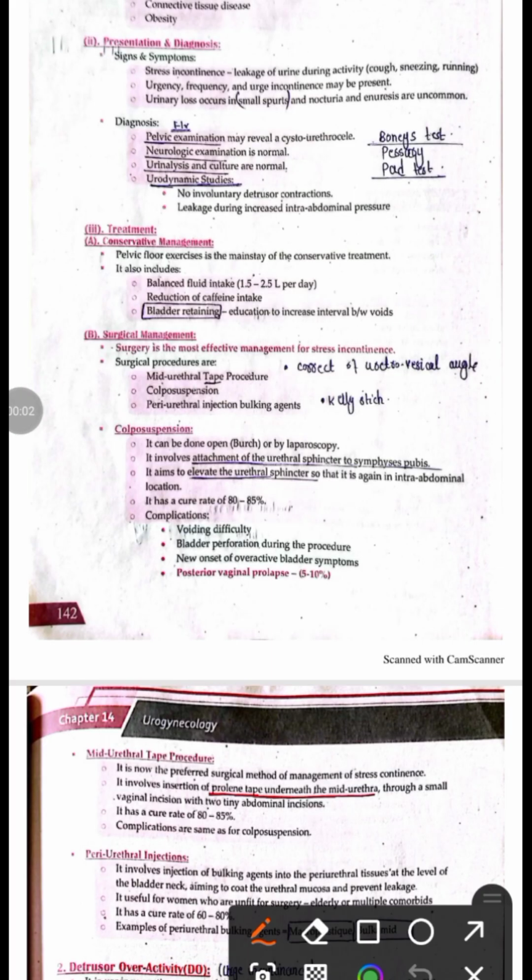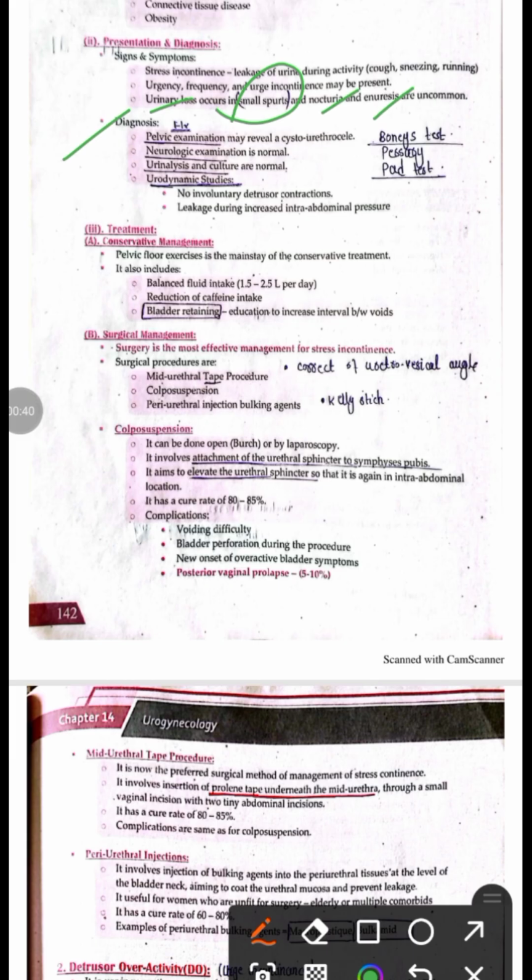Next is the presentation of the patient of stress incontinence. The patient complains of urinary leakage during running, sneezing, or coughing. So she or he has a loss of urine while performing certain activities, and there may also be irritative symptoms, such as urinary urgency, which means sudden desire to urinate. There may be urinary frequency, and urinary loss in stress incontinence usually occurs in the form of small spurts, and nocturia and enuresis are uncommon in stress incontinence.